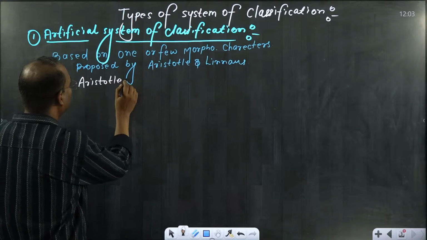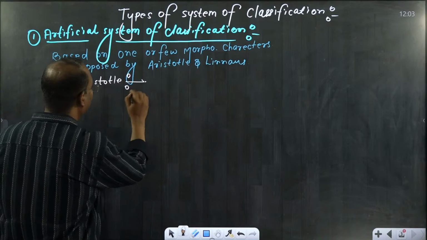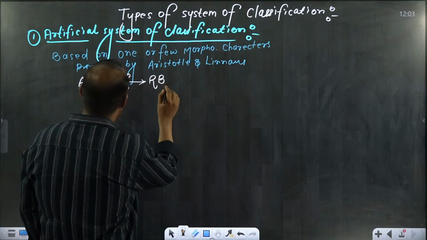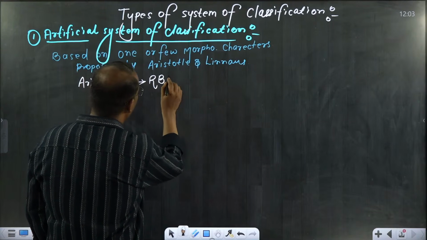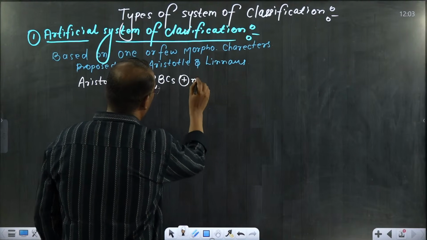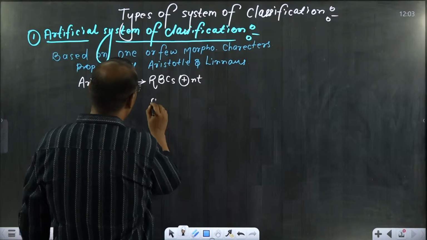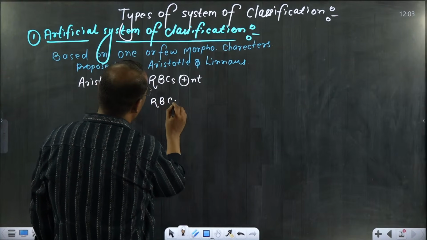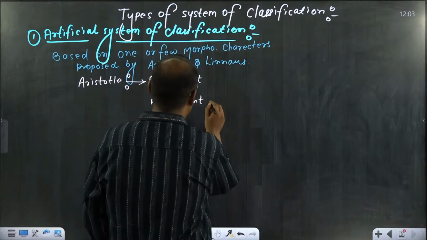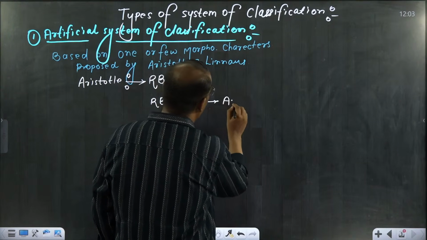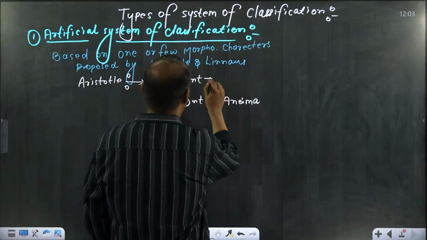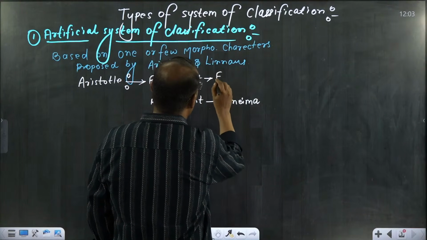Aristotle said that RBC, please write down the scientific name of RBC, WBC and platelet in the chat section. RBC present and RBC absent. If RBC is absent, he said that is anemia. If RBC is present, he said enema.